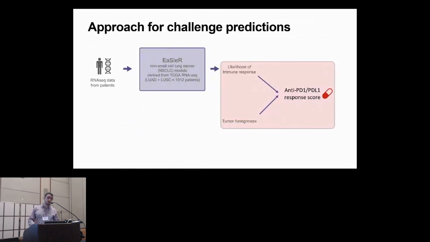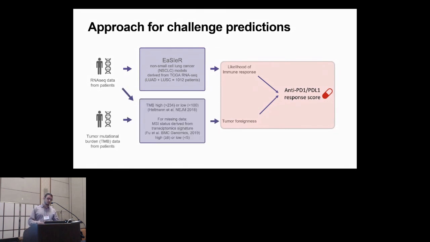This was the approach that we used in the challenge. Since we were building cancer-specific models, we stick to the non-small cell lung cancer model to achieve a likelihood score of immune response. We use the tumor mutational burden to get our score of tumor foreignness. However, there were some patients where the tumor mutational burden wasn't available.